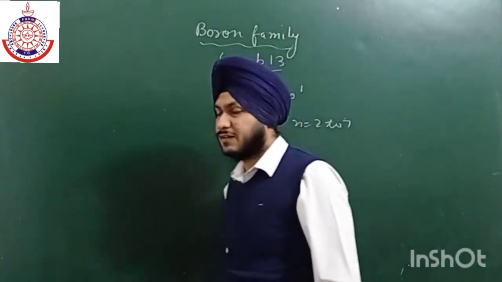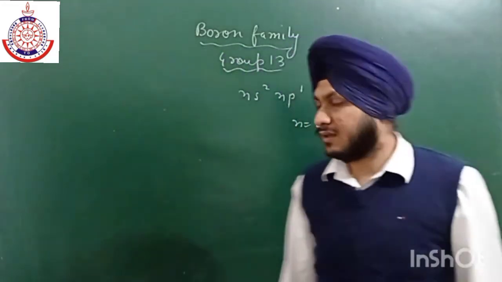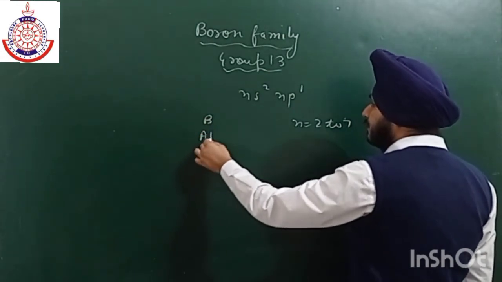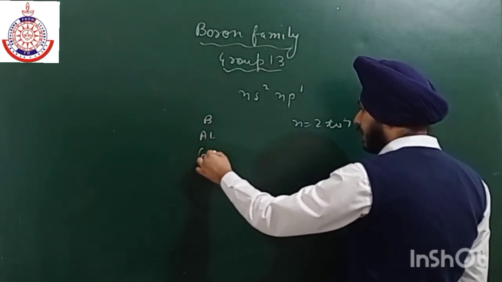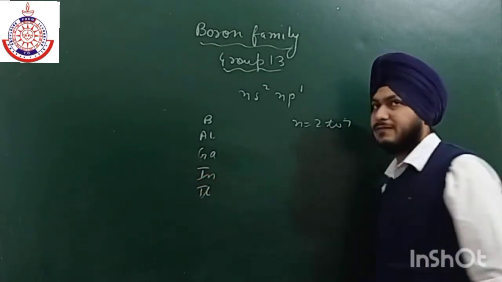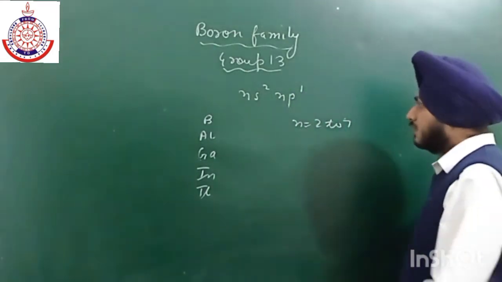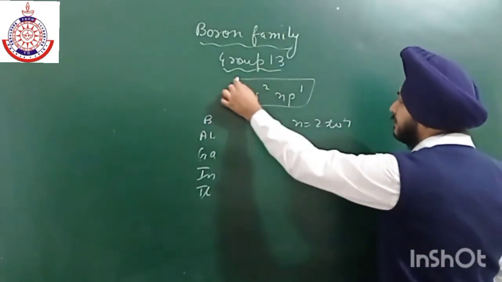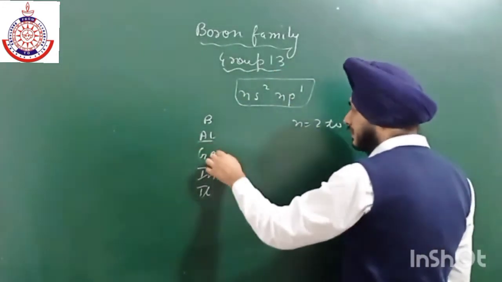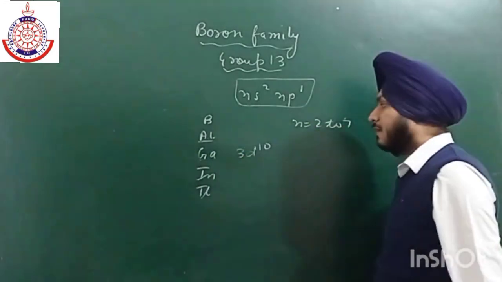Now there is a difference in the electronic configuration among boron, aluminium, gallium, indium, thallium. The outer electronic configuration is the same, but after aluminium there is an entry of 10 d electrons.